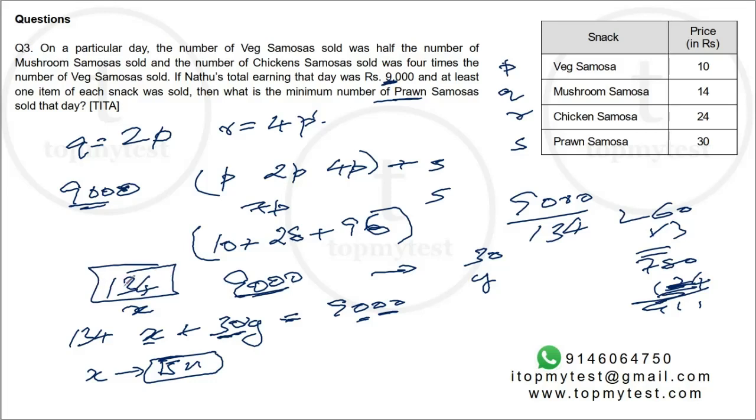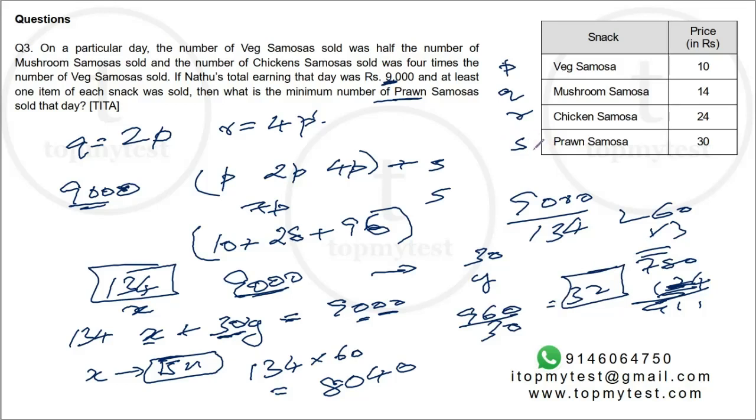If you multiply this by 60, 134 into 60, what will we get? 8040, right? So balance will be 9000 minus 8040, that's 960. 960 divided by 30 will be 32 items will be sold of prawn samosa.